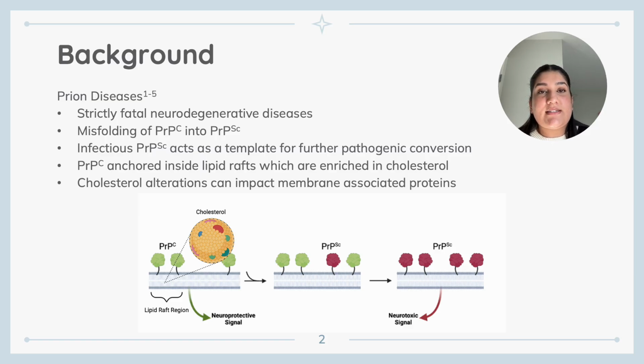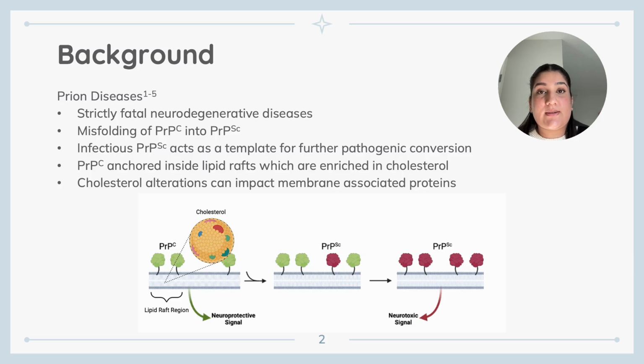cells, where PrPC is anchored to the plasma membrane via a GPI anchor, which is a lipid molecule. Importantly, this anchor places PrPC within specialized membrane regions known as lipid rafts, which are enriched in cholesterol. Cholesterol helps maintain the structural integrity and organization of lipid rafts, and therefore any changes in cholesterol levels within these raft structures can severely influence the localization, clustering, and function of any membrane-associated protein, including PrPC.